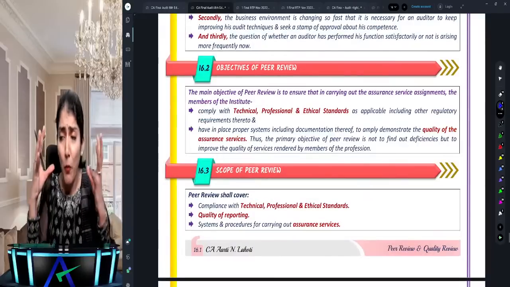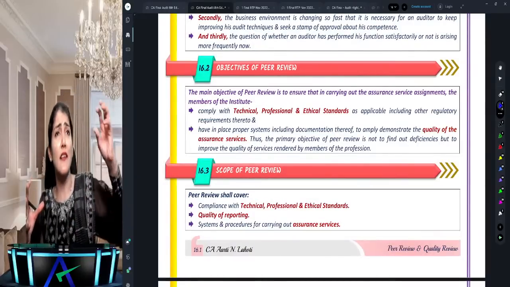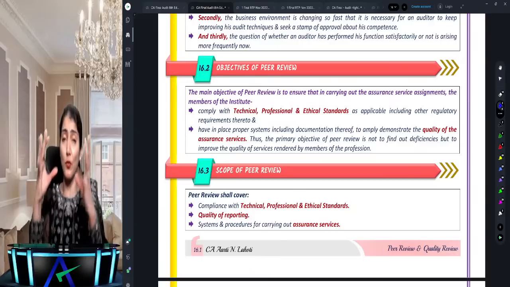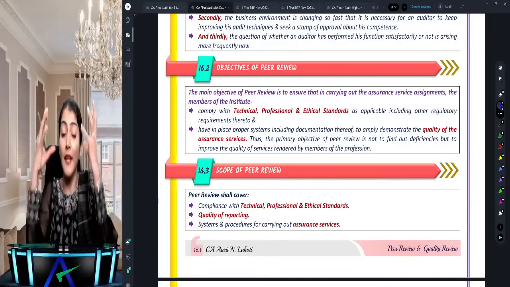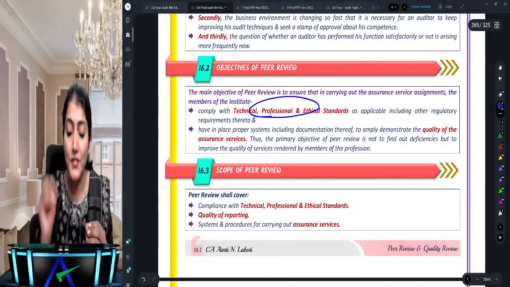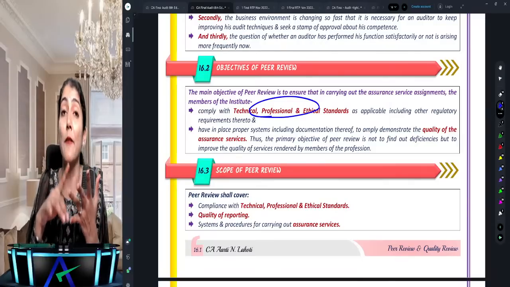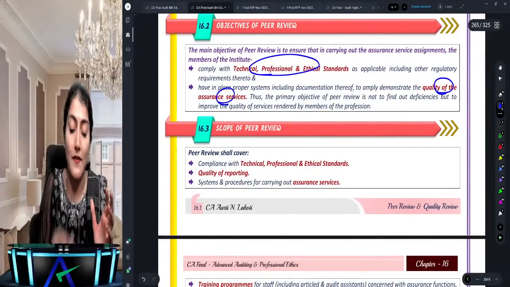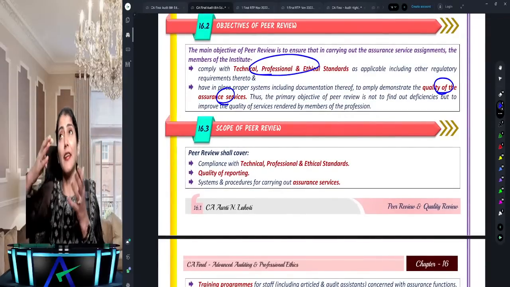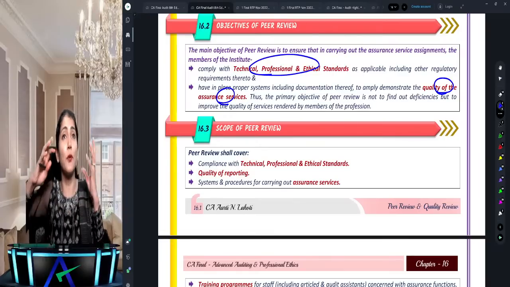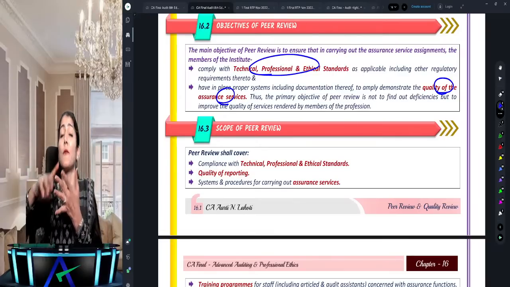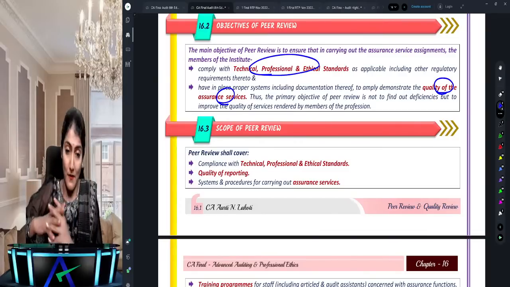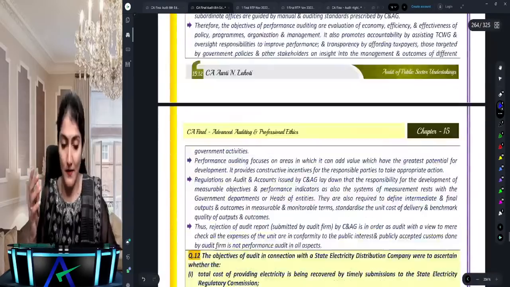Very important, why peer review? Why is another CA coming to your firm and checking the work done by your firm? It says in order to ensure two things. One, that you do your work as per the technical, ethical, and professional standards, right? And second, in order to ensure the quality of assurance services. So check compliance. One, are you doing your work as you wish, or are you doing the work as per the technical, ethical, professional standards? And second, also to ensure the quality of the assurance services, right?